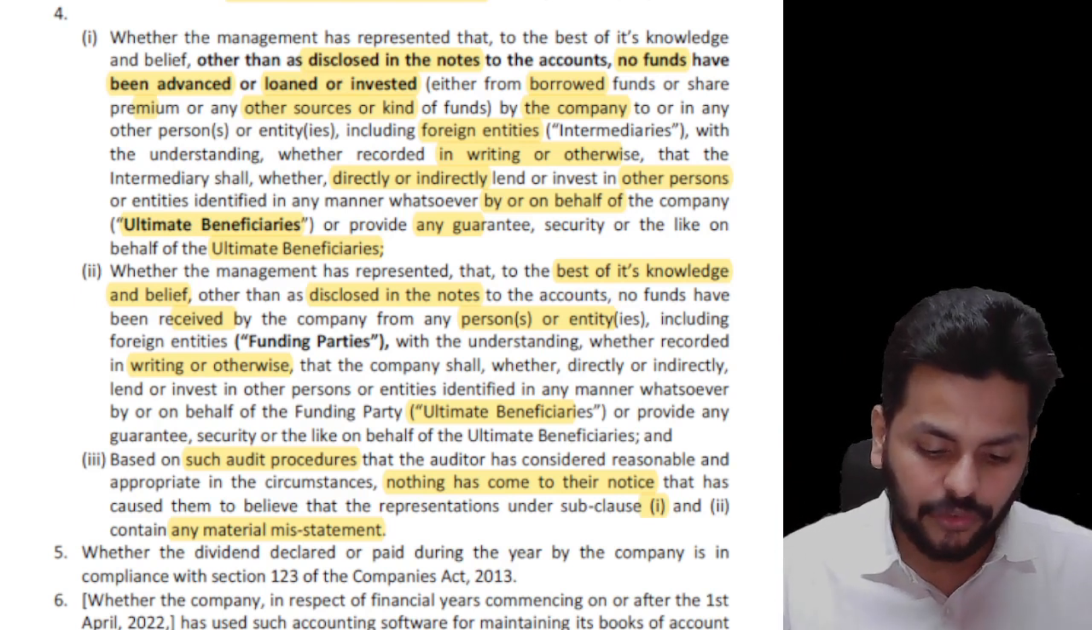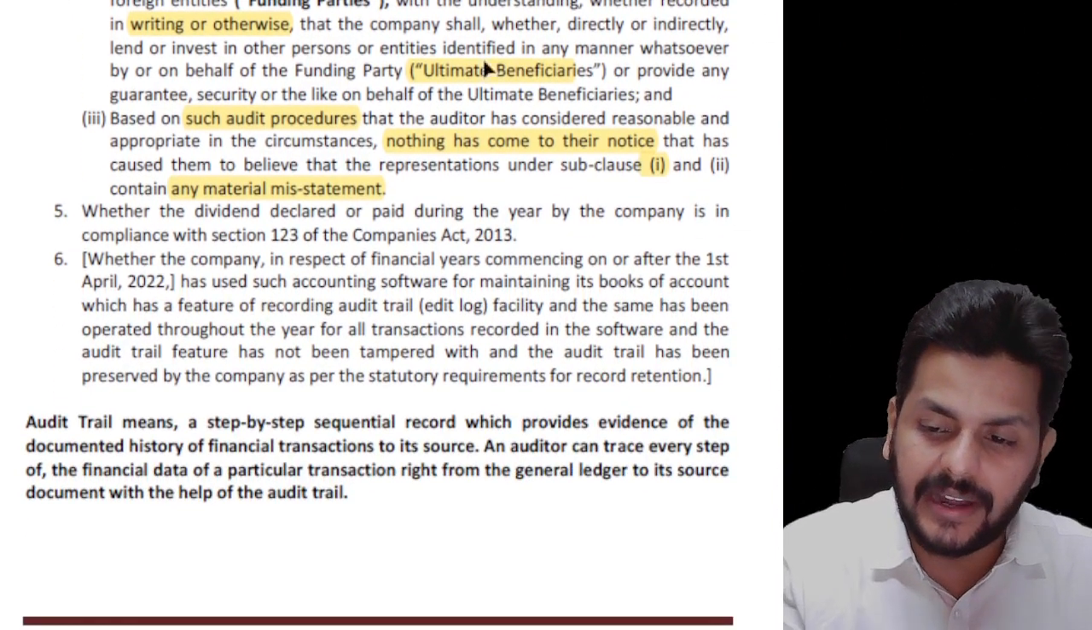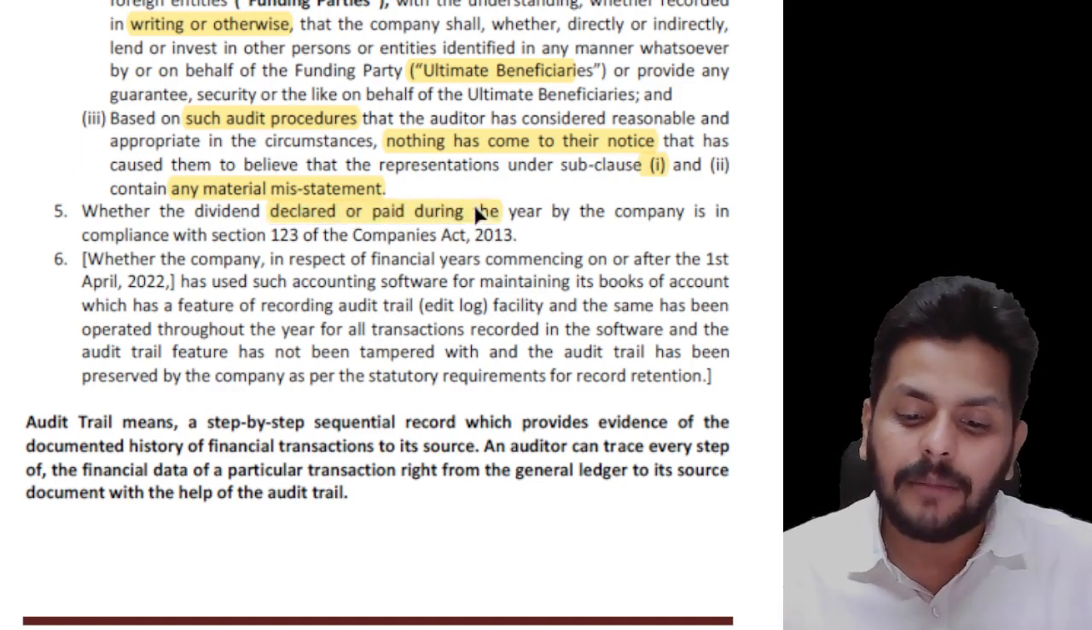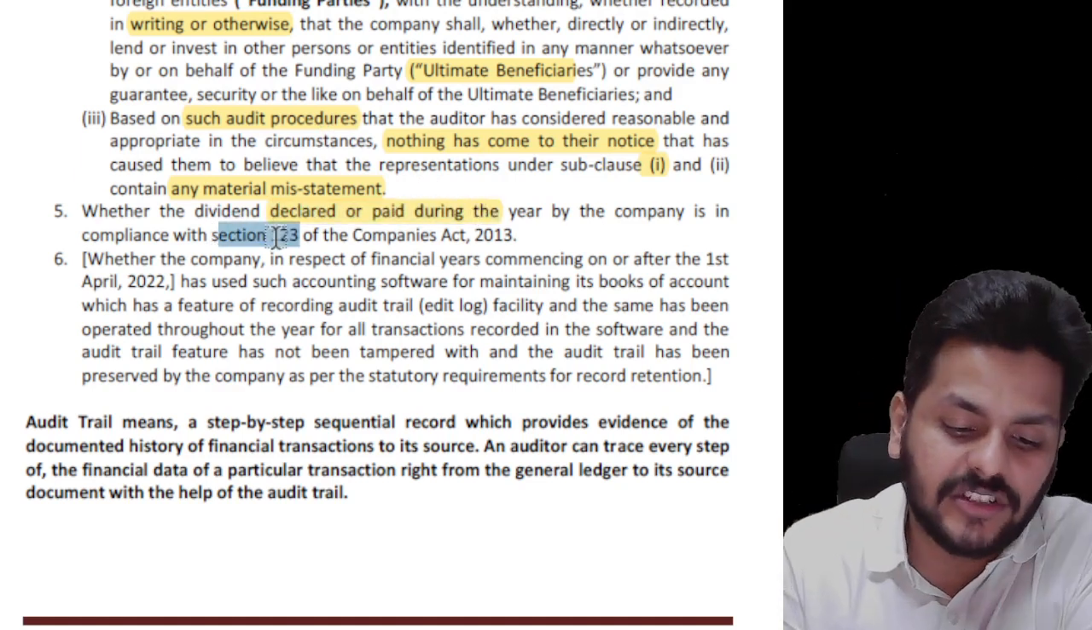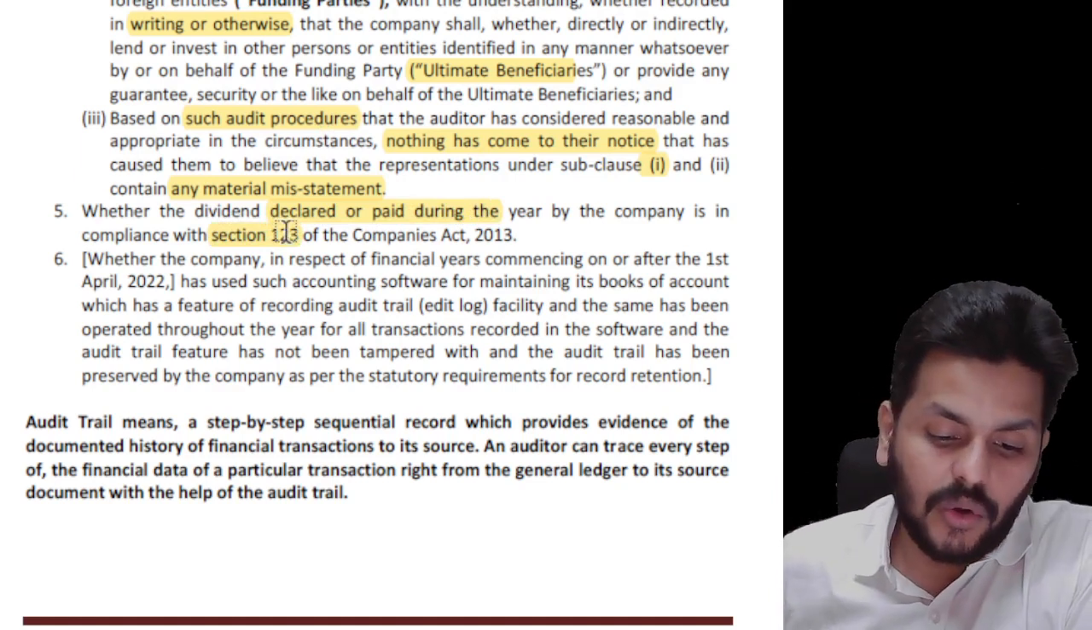Point number 5 is a straight, simple point. Let's move on to point number 5: whether dividend declared or paid during the year by the company is in accordance with section 123. I don't think I have to explain dividend provisions to you, you already know 123.